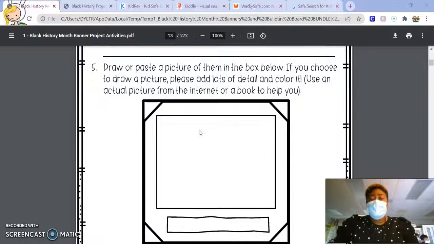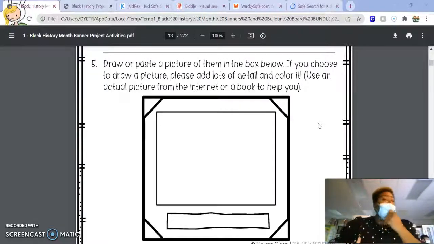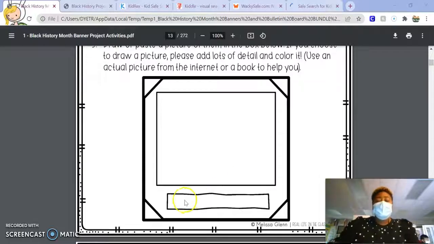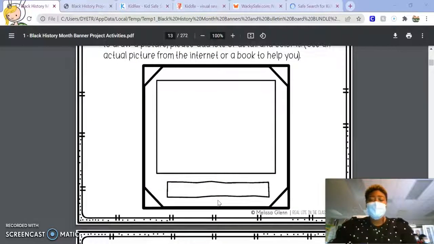If you choose to draw a picture, please add lots of details and color it. Use an actual picture from the internet or a book to help you. So you can draw a picture of your person or you can paste a picture in the box below. If you do not have a printer, then I would like for you to draw a picture of them the best that you can. And then in this box right here, you're going to actually write their name out. So right here, you're going to draw a picture of your person, and then here, you're going to write their name.